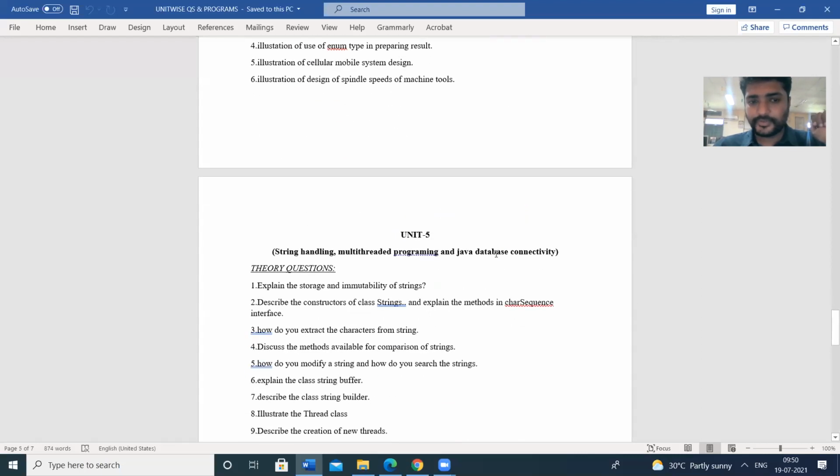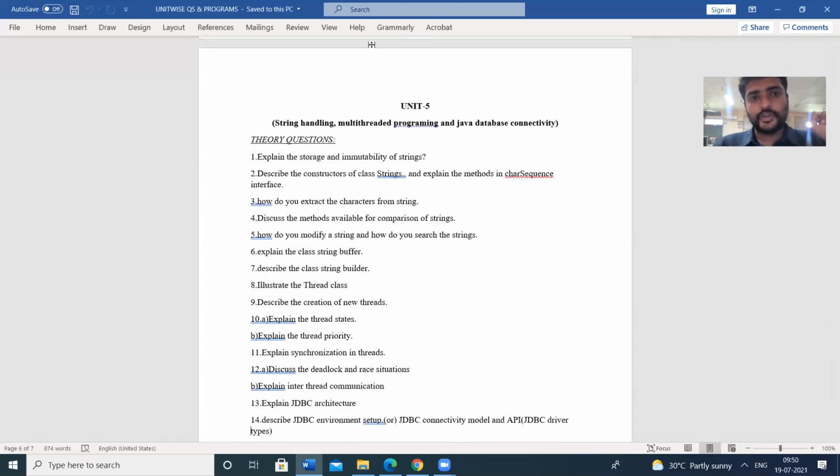Next, coming to the 5th unit, we have to cover string handling, multi-threaded programming, and Java database connectivity. There are 3 things: string handling, multi-threaded programming, Java database connectivity. In string handling, we are going to cover the classes supported for strings.